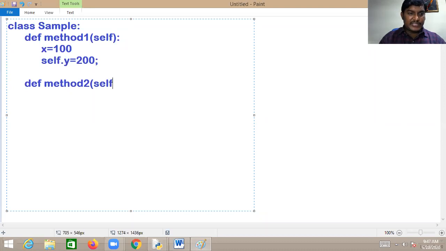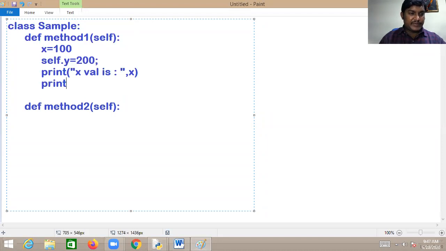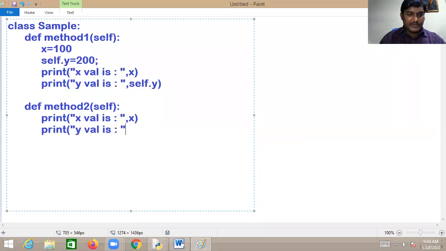Def method 2, I'm using self. Here I'm printing the x value, I want to print x. Then the y value, I am writing self dot y. Focus. Here it prints x value is x, then you will be getting y value is self dot y.